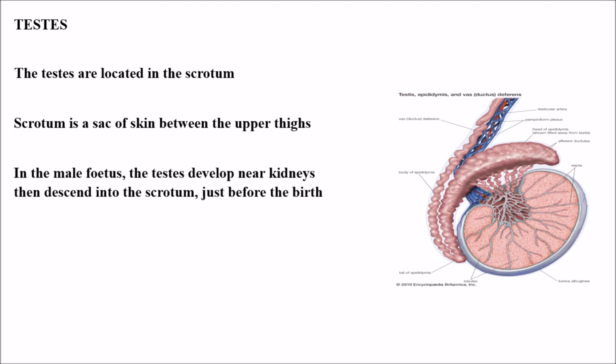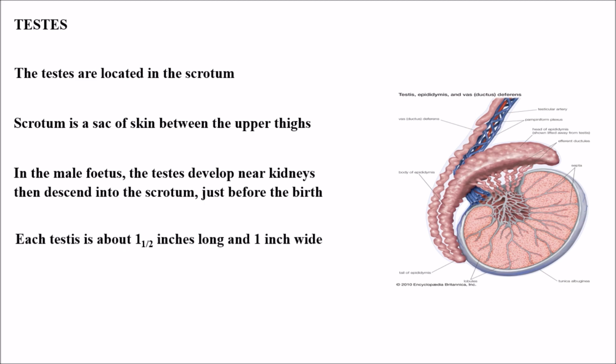In the male fetus, the testes develop near the kidneys and descend into the scrotum just before the time of birth.